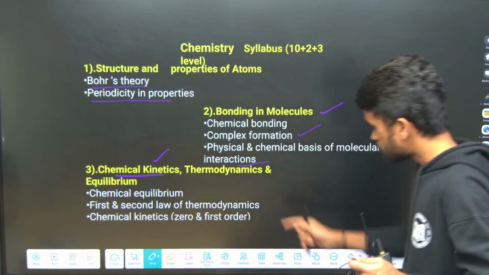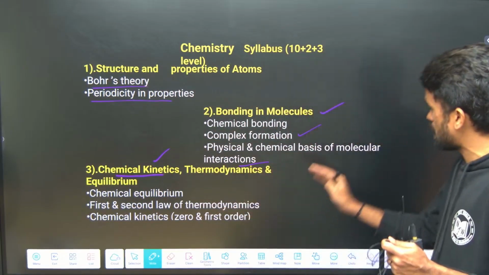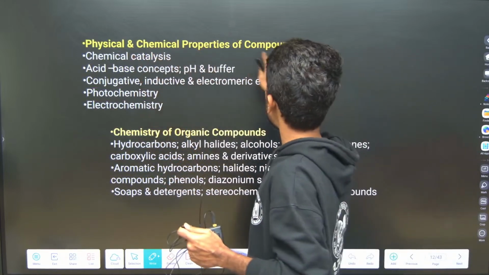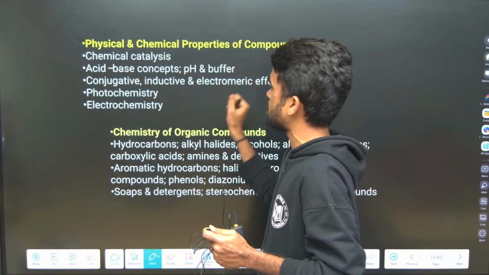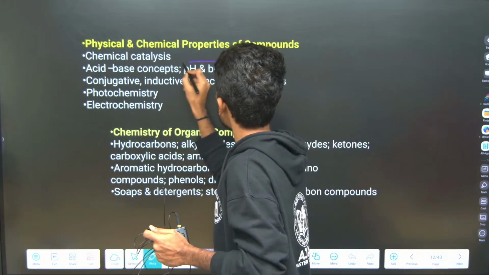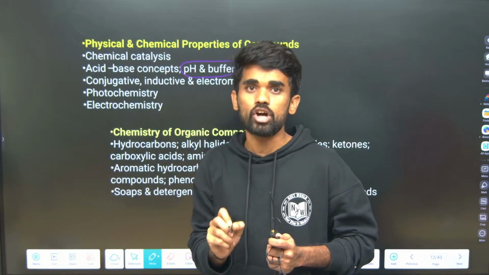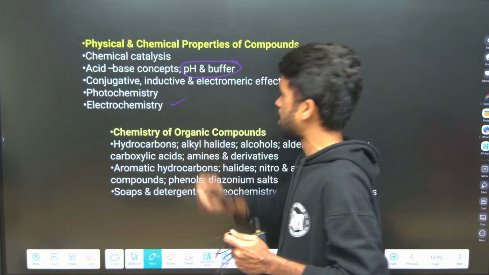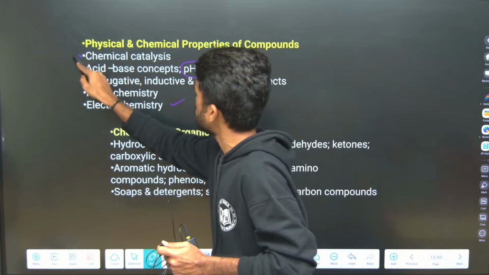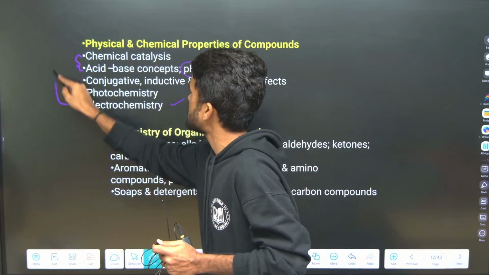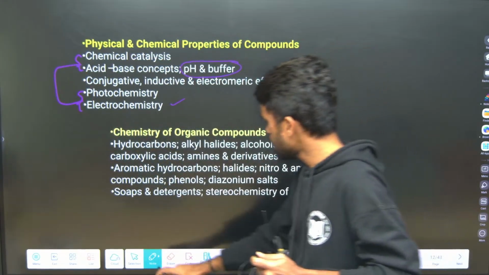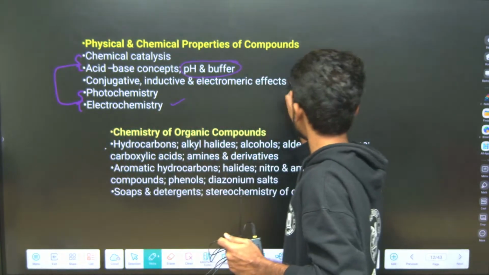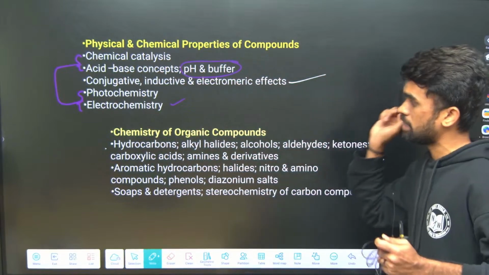Okay, so this is about chemical kinetics and thermodynamics. Then next we will be having physical and chemical properties of compounds. See, acid base concepts, pH. See here, buffer solutions is one of the important topics to be covered. Okay, and then next, see, electrochemistry, already I told you, and whatever the topics, see, these first two and these last two are the physical chemistry part. Those are physical chemistry parts, and the remaining are, see this one, and completely mentioned whatever here, this belongs to